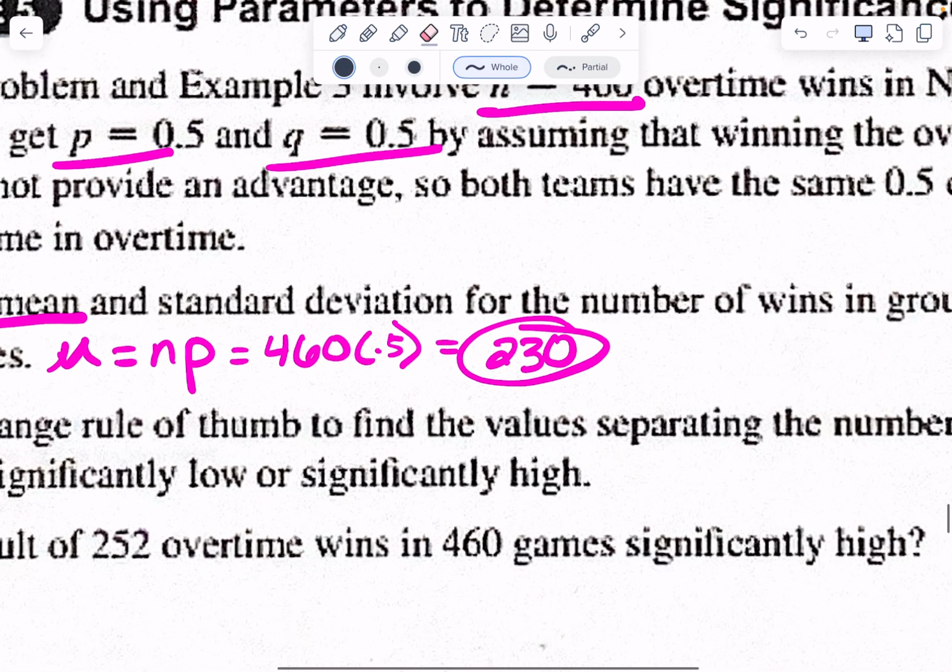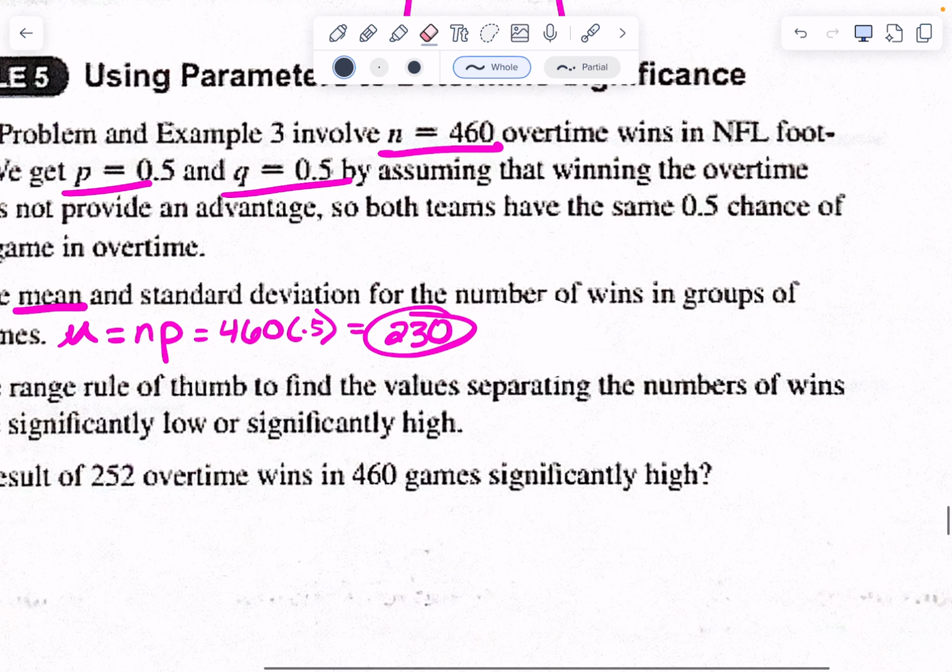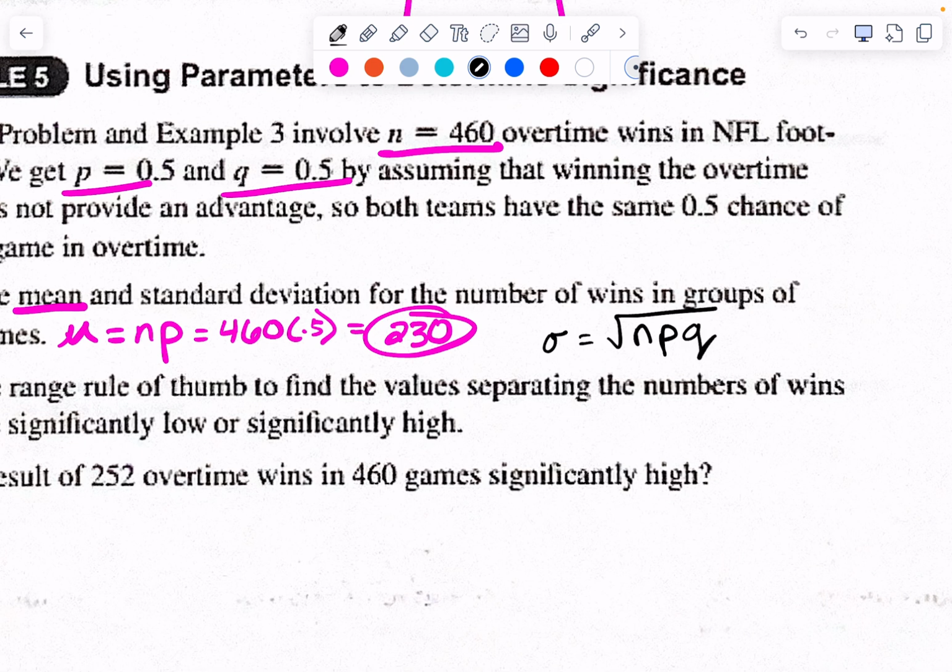Okay, standard deviation. How do I find standard deviation again? PQ and N, but I have to take the square root if I'm doing standard deviation. So square root of NPQ, or PQN, whatever. It is the square root of 460 times 0.5 times another 0.5, and the standard deviation is how much? 10.7. 10.7 for a standard deviation? Yep. Okay, that's my standard deviation.